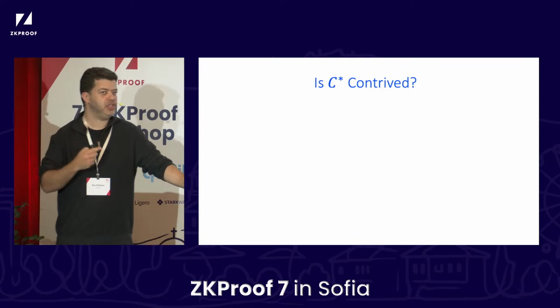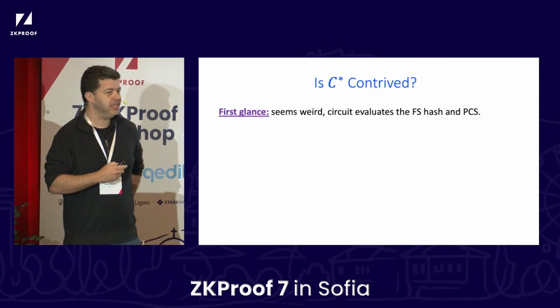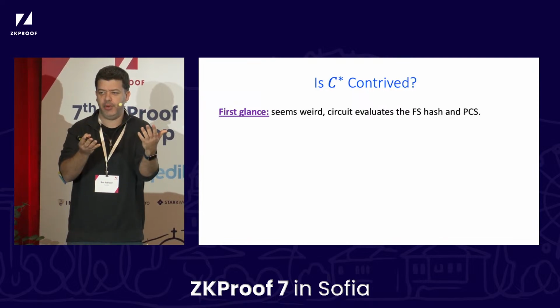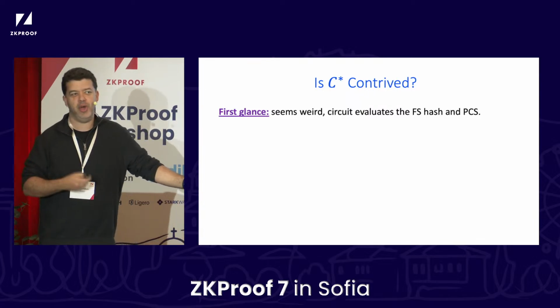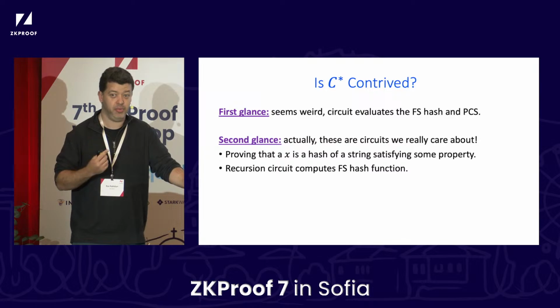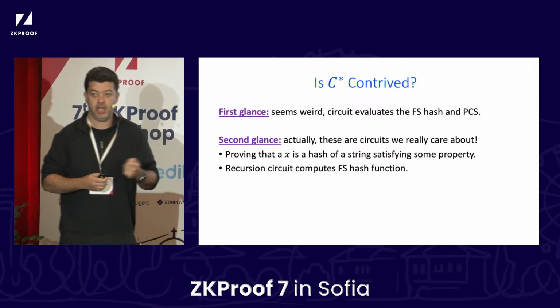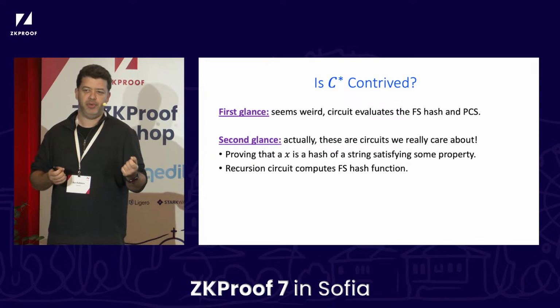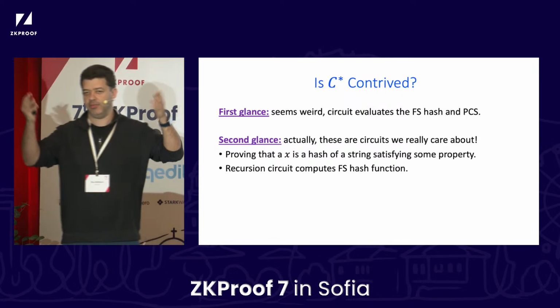Okay, so going back to this question, is our circuit C star contrived? At first glance, it seems a little bit weird because it does this PCS evaluation and it does the Fiat-Shamir hash. And why would someone ever want such a weird circuit? Well, it turns out that we want such circuits. In particular, circuits that evaluate hashes are extremely popular. So for example, if you want to check things like is some value a hash of a database or blockchain or whatever.